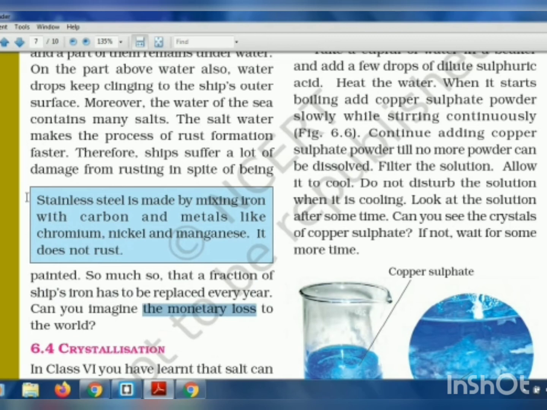Okay, and in this blue box it is written how stainless steel is made. So stainless steel is made by mixing iron with carbon and metals like chromium, nickel and manganese. Okay, so it does not rust.